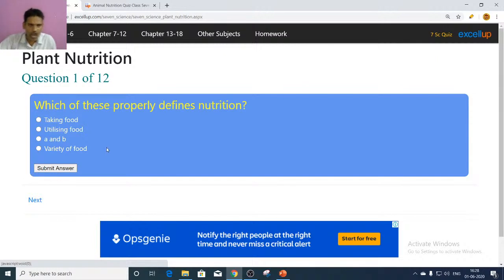Can you answer? I will give 2 seconds. Later I will click the answer. Which of the property defines nutrition? Taking food, utilizing food, variety of food. So here, taking food, utilizing food defines nutrition.